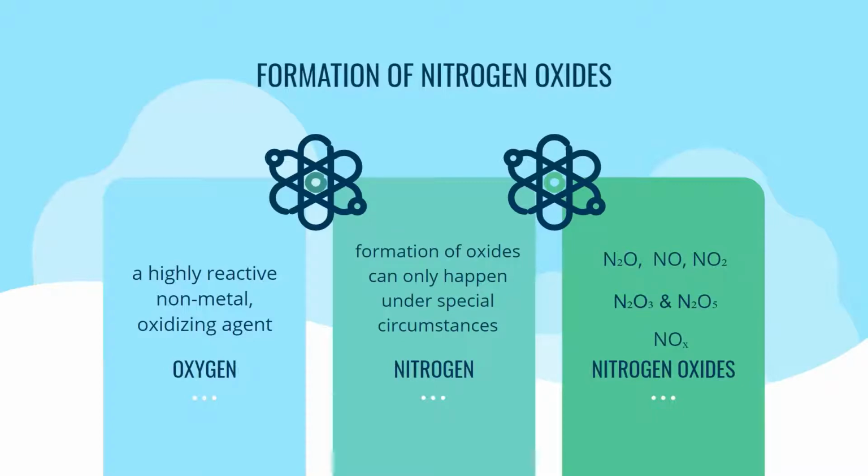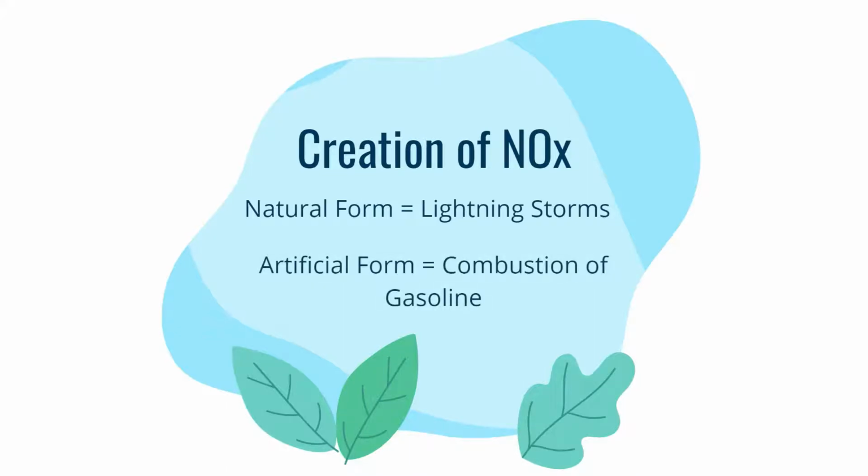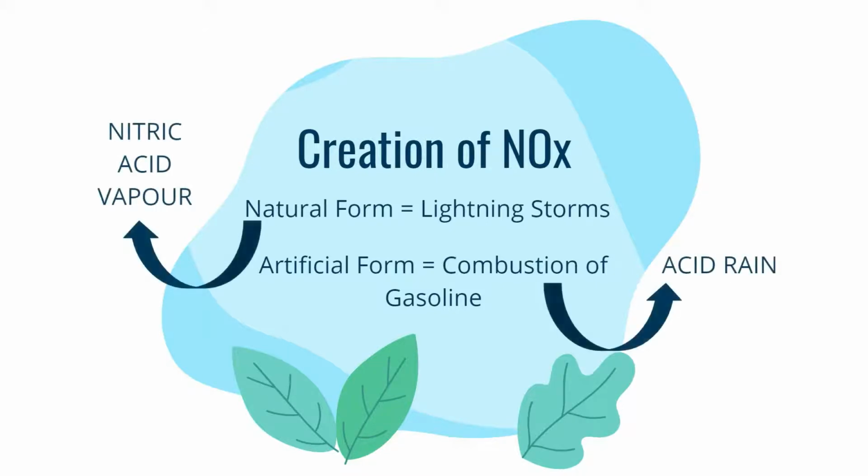As stated previously, nitrogen oxides can be formed through lightning or sparks, which makes them abundant naturally in the atmosphere through lightning storms, or artificially, such as through the combustion of gasoline in automobiles, which emit nitrogen oxides into the atmosphere. Nitrogen oxides, however, can be dangerous in our atmosphere, reacting with ammonia and moisture to form smog, nitric acid vapor, and ultimately acid rain.